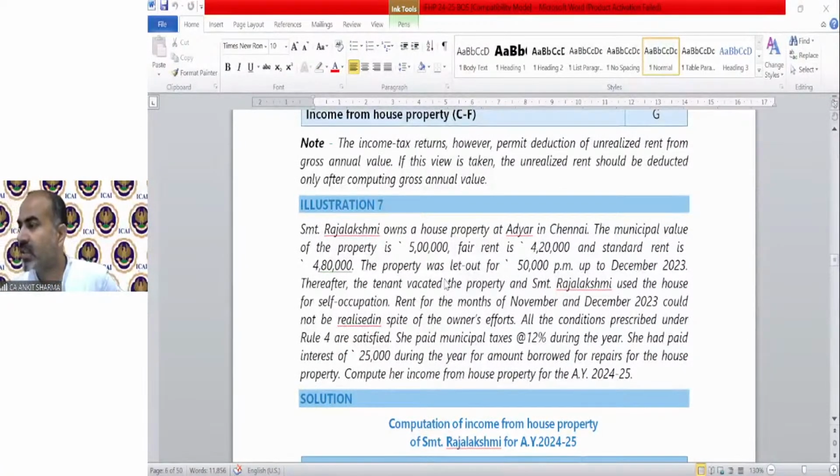Mr. Rahul Jain is asking, sir, in case of property transfer to minor child, rental income will get clubbed with the legal guardian and tax will be paid by the minor. How will the tax be calculated? Tax will be calculated as per the normal provision. Up to 2,50,000, it is nil, then 5%, etc.